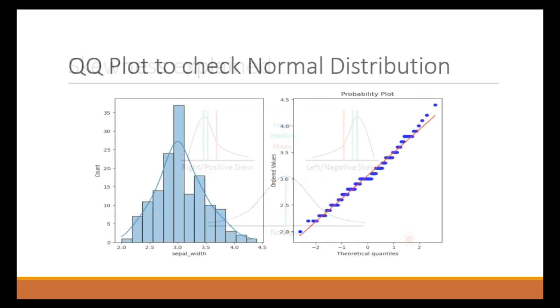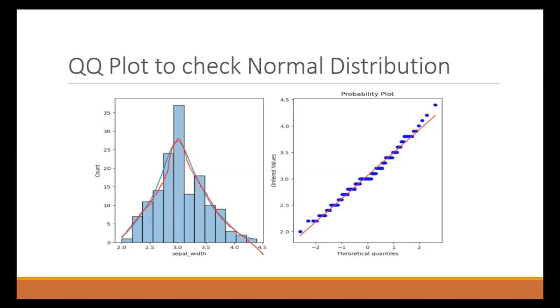QQ plot. We have seen normal distribution by the bell-shaped curve. This is another method to check whether our data is normally distributed or not, and the plot we use for this is a QQ plot. This bell-shaped curve also shows a normal distribution.